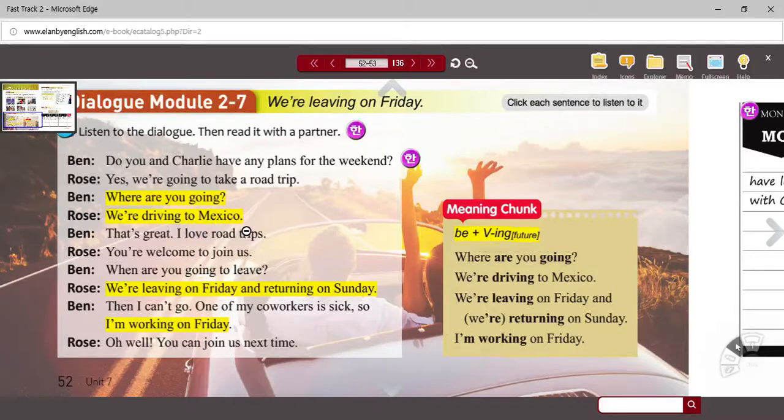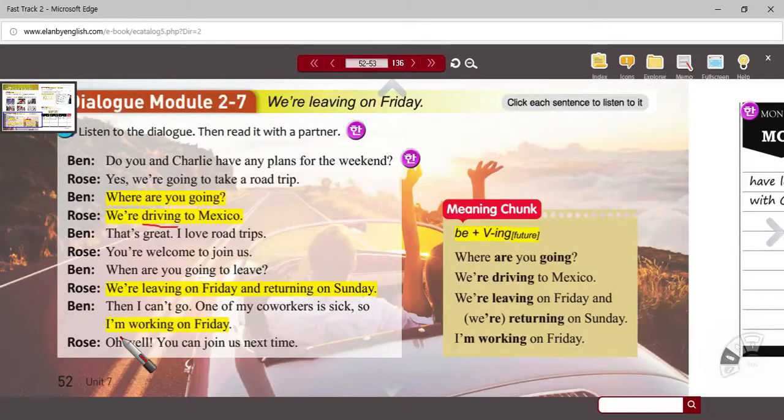So question number 1 that we asked was, where is Rose going this weekend? Okay, and Ben asked the question, where are you going? We're driving to Mexico. Okay, so for number 1, the answer is Mexico. Not only do you know where she's going, you know how she's going. Okay, she's driving to Mexico. Okay, so she's taking a vehicle with her, okay, probably a car.